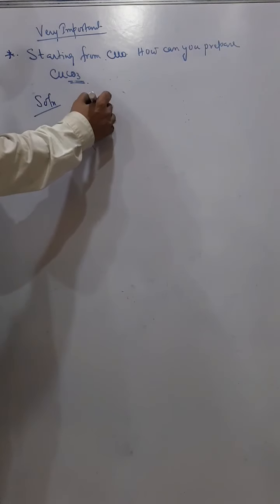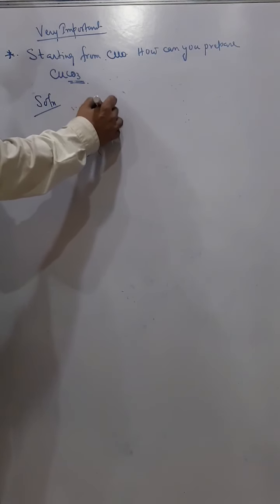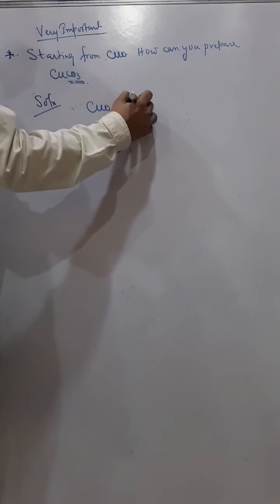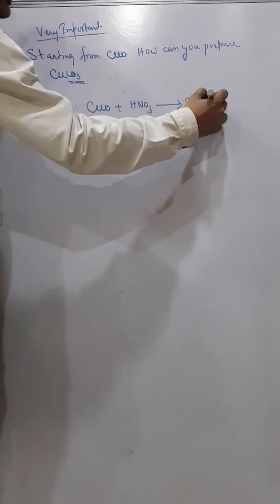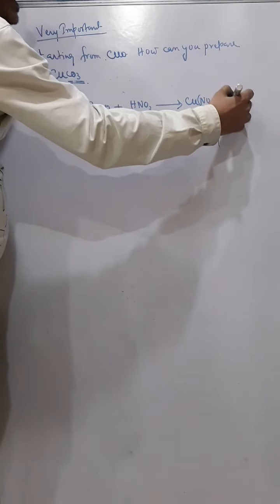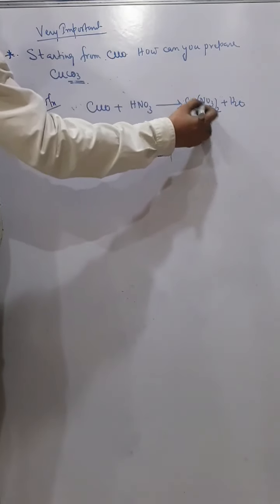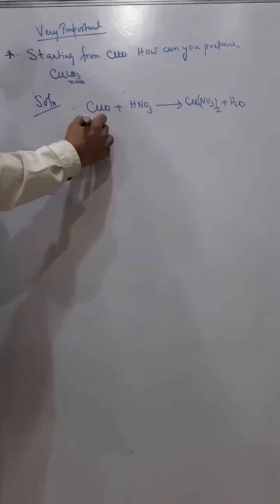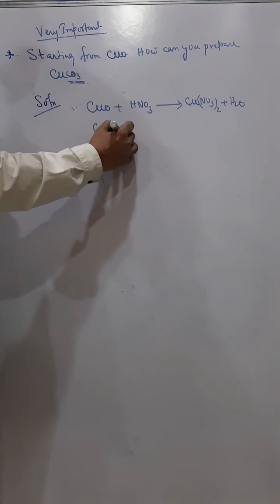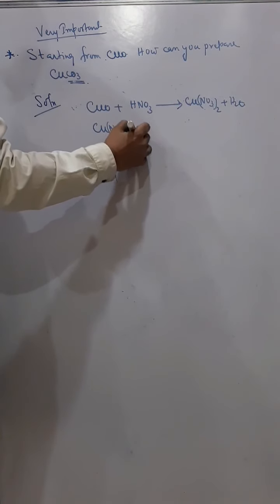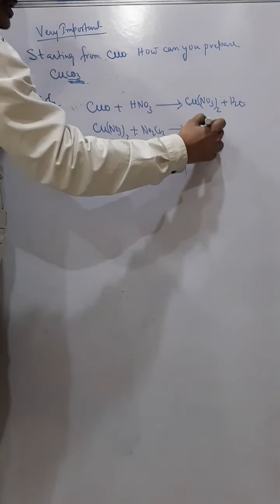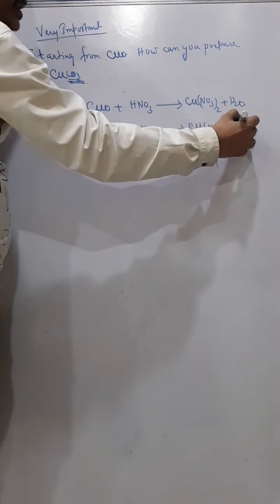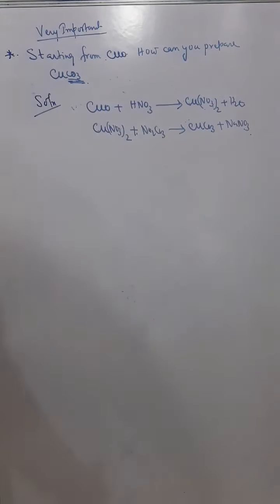So first I will prepare copper nitrate and water, a soluble salt of copper, by a neutralization reaction, and then I use Cu(NO3)2, and I require a carbonate, so I take sodium carbonate, and I get copper carbonate, CuCO3, plus NaNO3.